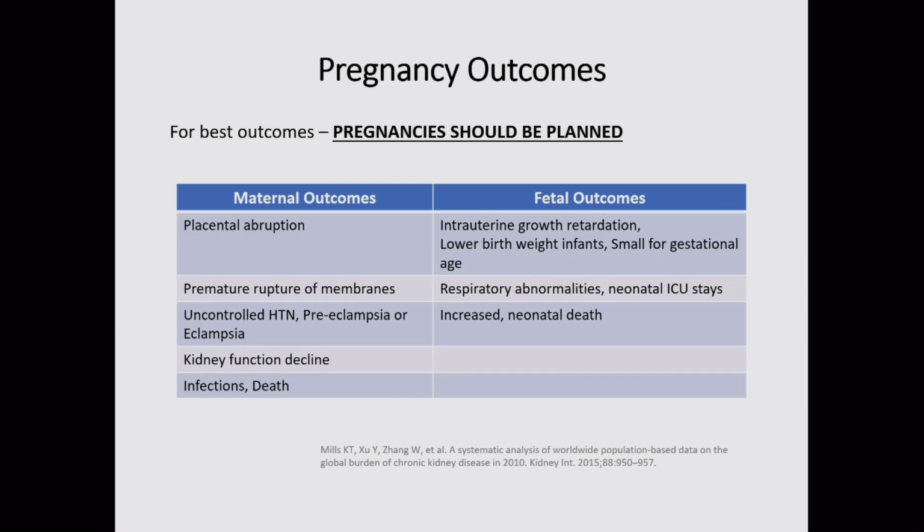In brief, maternal outcomes are placental abruption, premature rupture of membranes, uncontrolled hypertension, worsening of original hypertension, preeclampsia complicated by toxemias of pregnancies, further progression of the GFR decline, infections, and maternal deaths. Fetal outcomes are IUGR, low birth weight, small for gestational age, respiratory abnormalities, prolonged ICU stays, and neonatal death again.